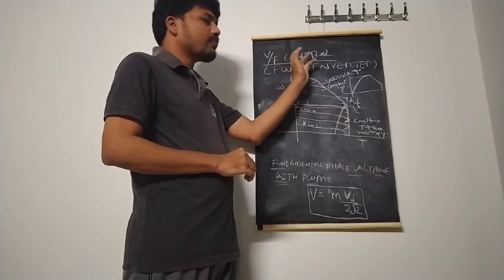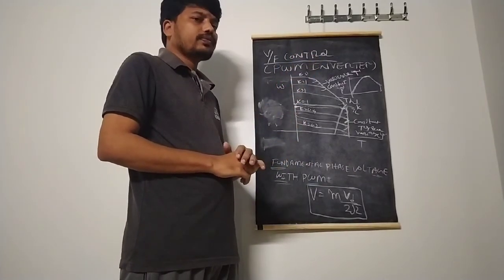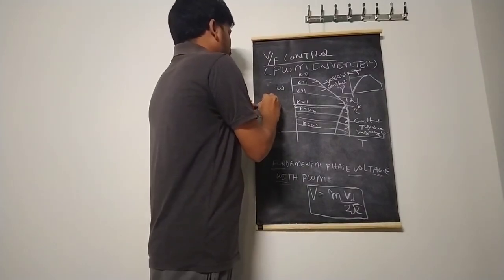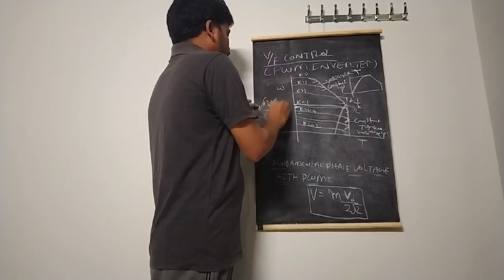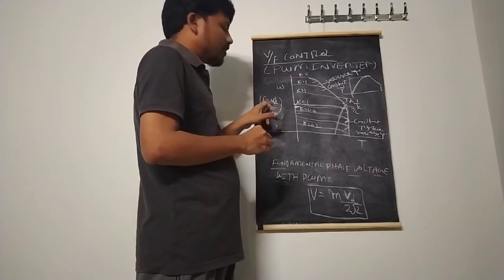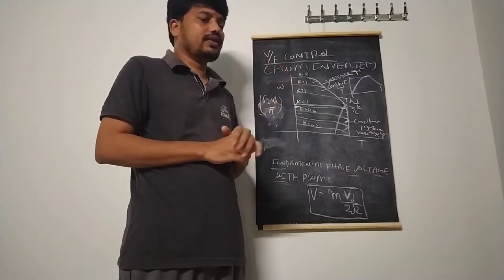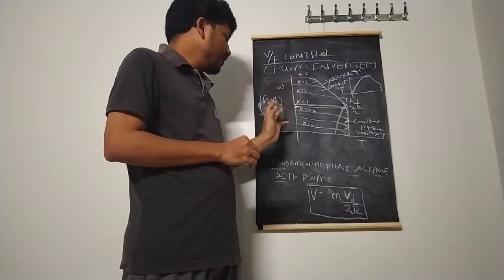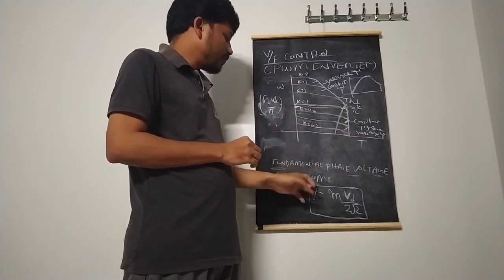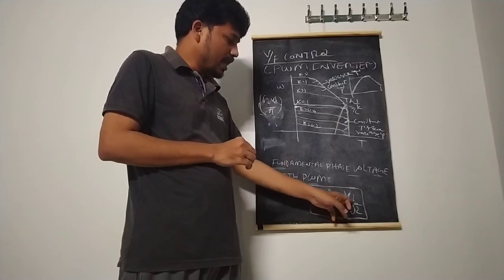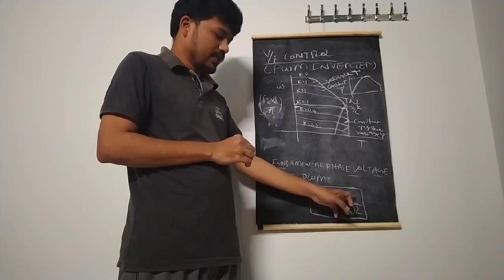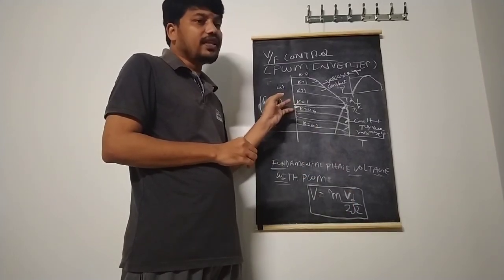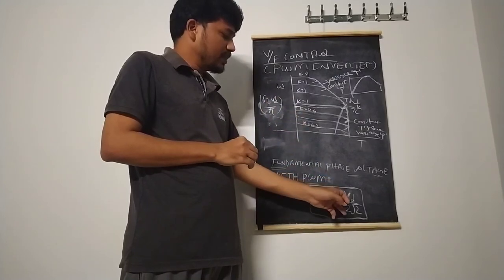Without PWM inverter, V by F control can be done with the help of inverters. Without PWM inverter, the fundamental phase voltage for stepped wave inverters is root 2 into Vd by pi. We know that the stepped wave has drawbacks, that's why we go for the PWM inverter. Therefore, the fundamental phase voltage with the PWM is M into Vd by root 2, where Vd is the DC link of the inverter, which is fixed in the PWM inverter, whereas in the stepped wave inverter Vd is also the DC link but it is not fixed.